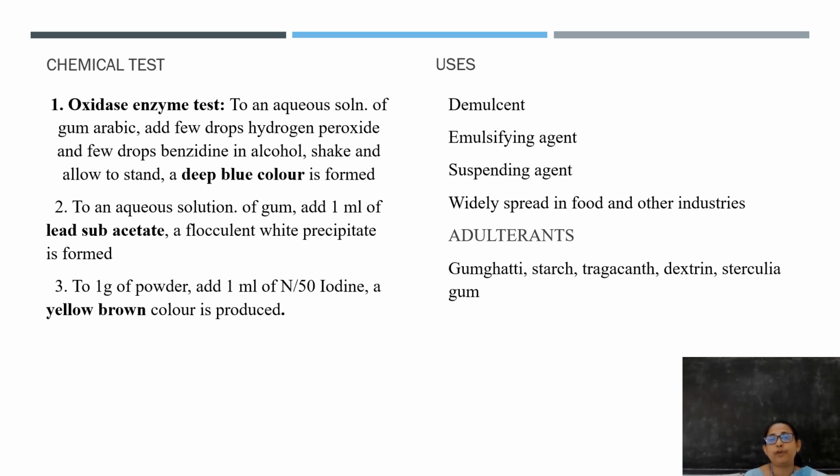The major uses include a demulcent, emulsifying agent, and suspending agent. It is also used in food as well as other industries. Adulterants include gum ghatti, starch, tragacanth, dextrin, sterculia gum, etc.